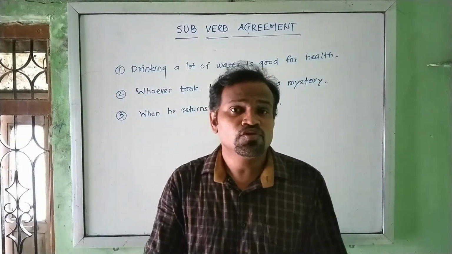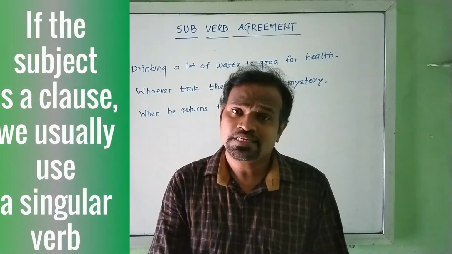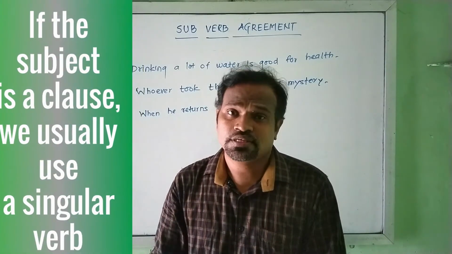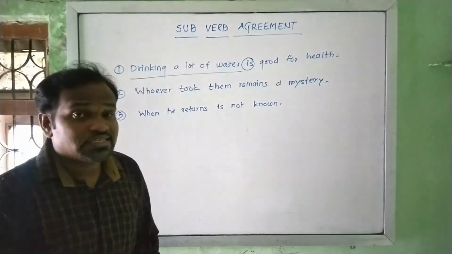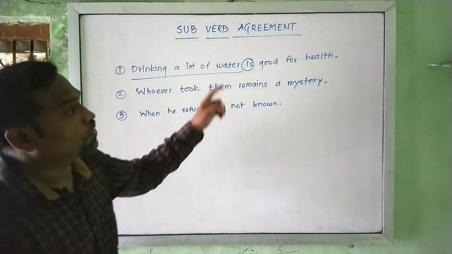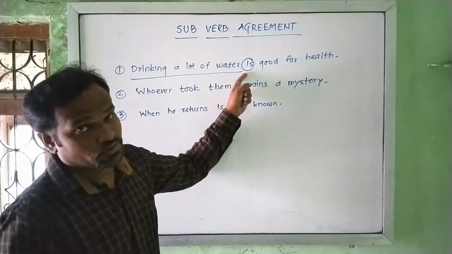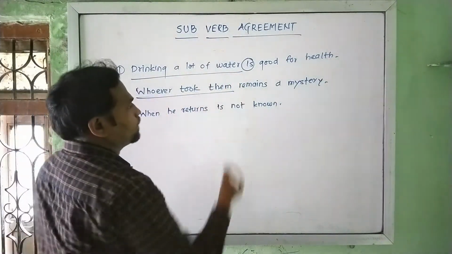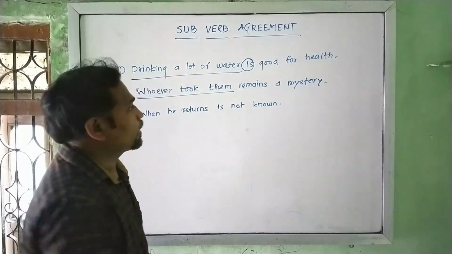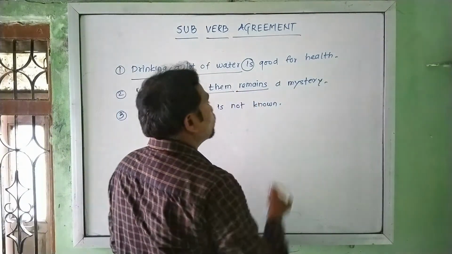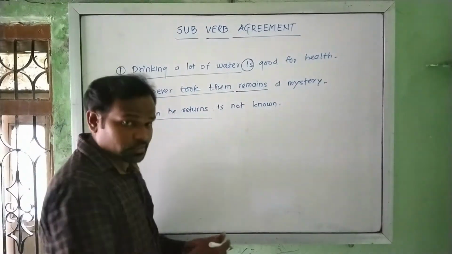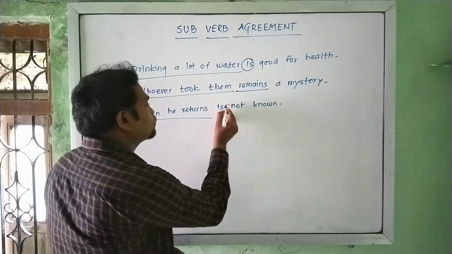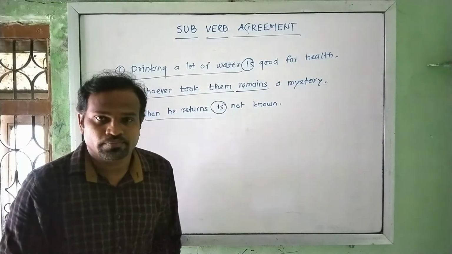Now let's move on to the fourth rule. If the subject is a clause, we usually use a singular verb. For example, drinking a lot of water, which is a gerund clause, we require to use a singular verb is. Whoever took them is a noun clause; the verb we require to use is singular. When he returns is a noun clause, so we require to use a singular verb.